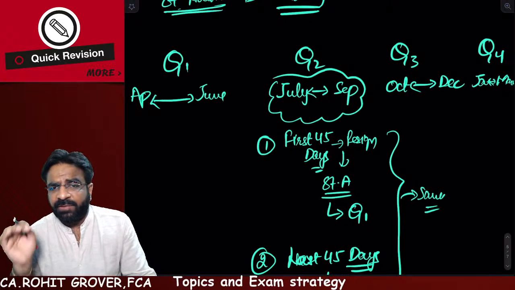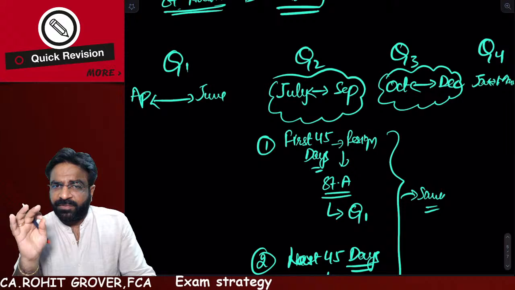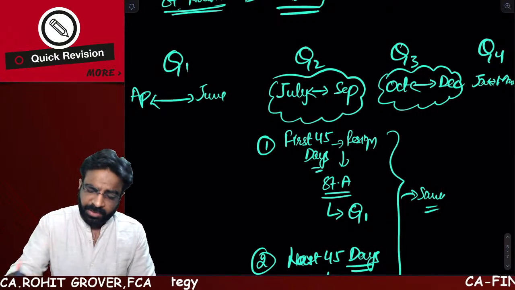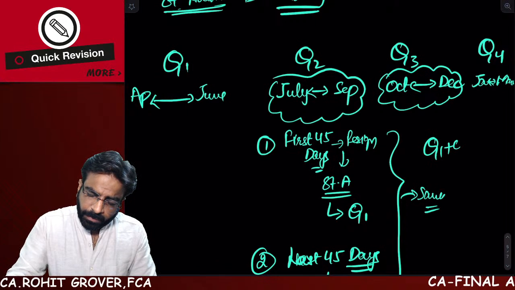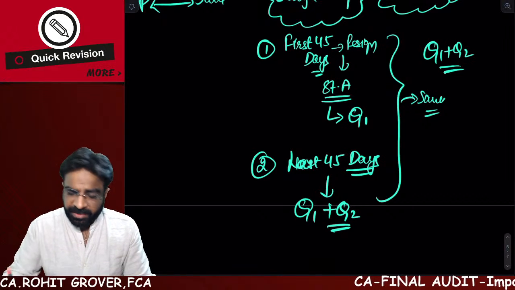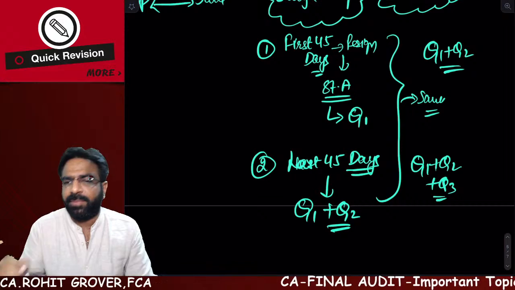If you are leaving in the first 45 days of the third quarter, then you are only responsible for quarter 1 and quarter 2. But if you are leaving in the next 45 days of the third quarter, then you are responsible for quarter 1 plus quarter 2 plus quarter 3 audit or limited review.